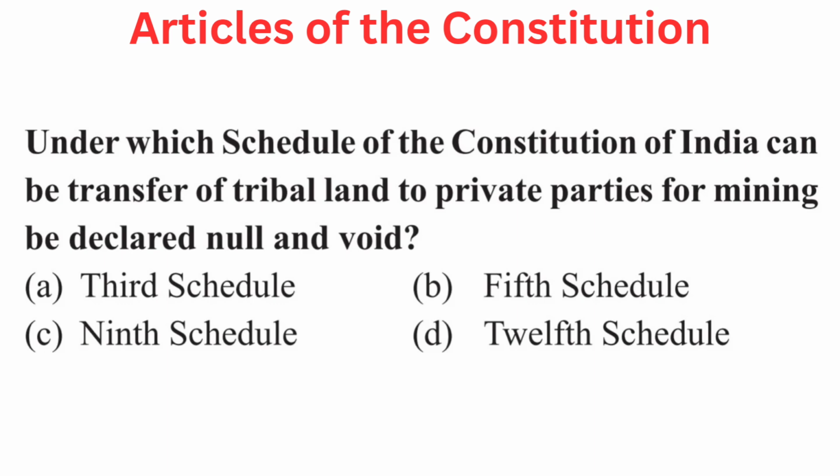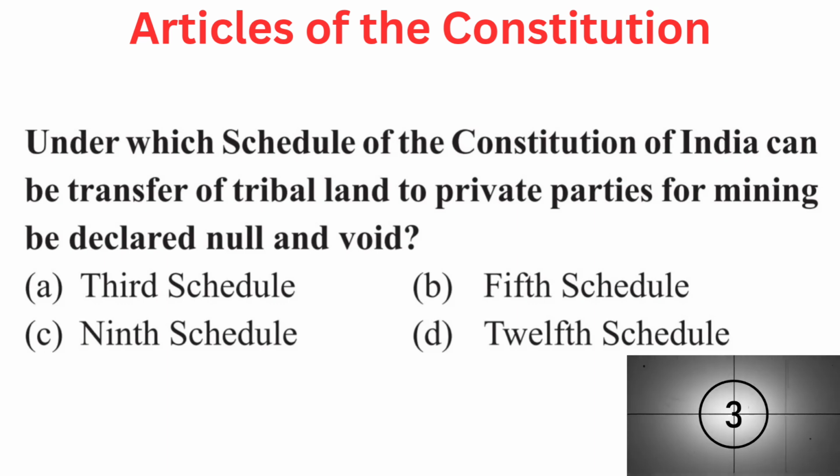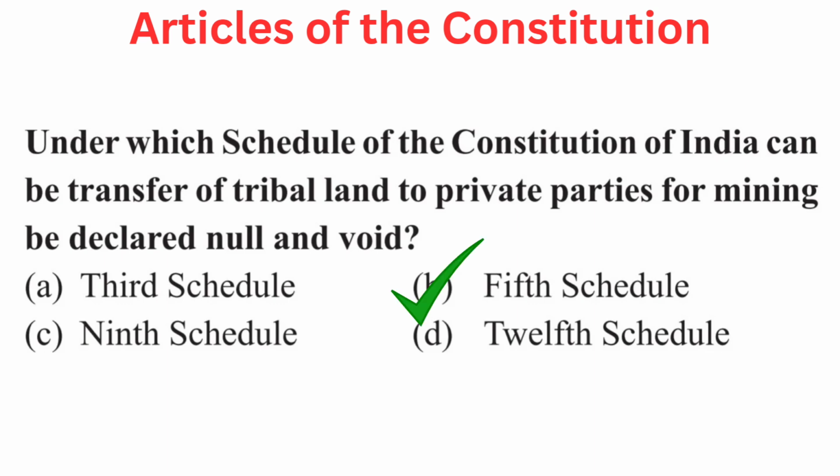Your question is, under which schedule of the Constitution of India can the transfer of tribal land to private parties for mining be declared null and void? Your options are A. Third schedule, B. Fifth schedule, C. Ninth schedule, or D. 12th schedule. Answer is B. Fifth schedule.